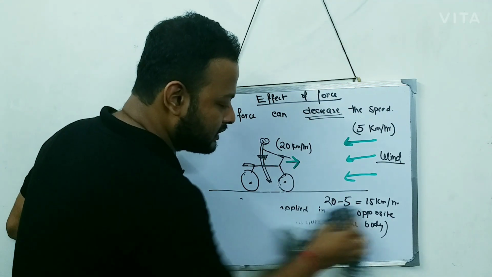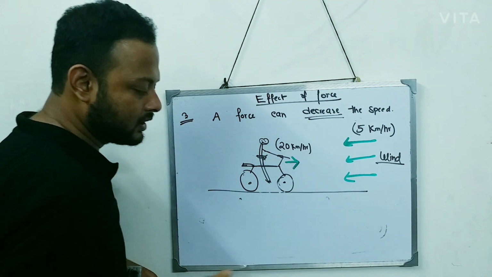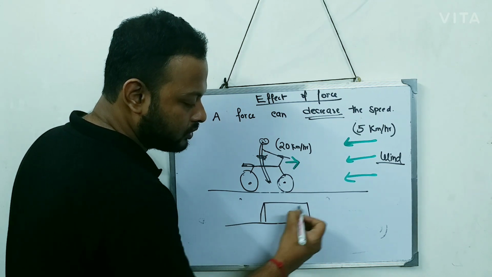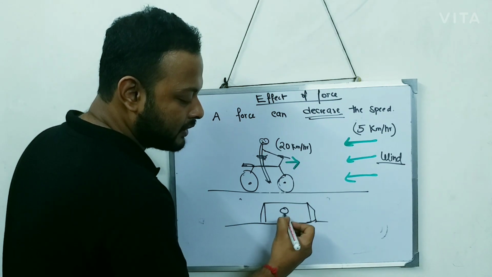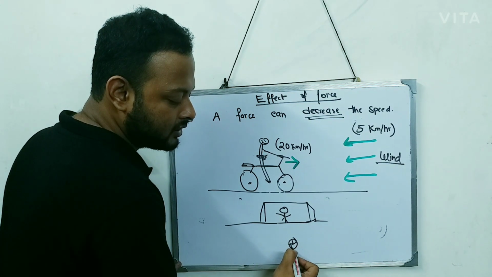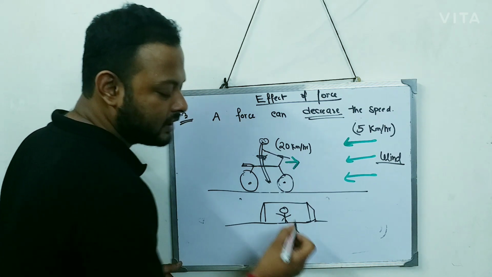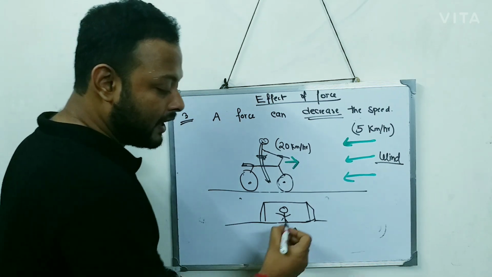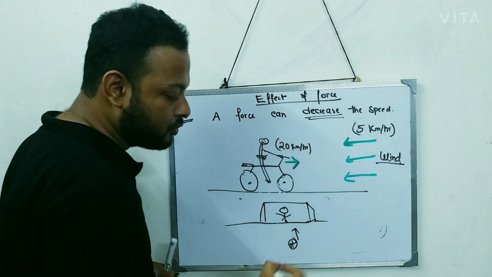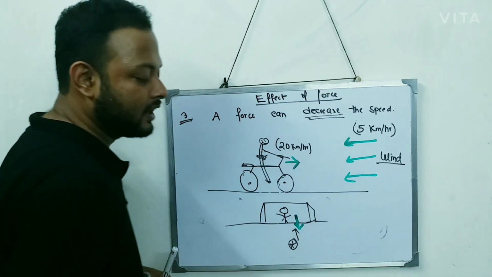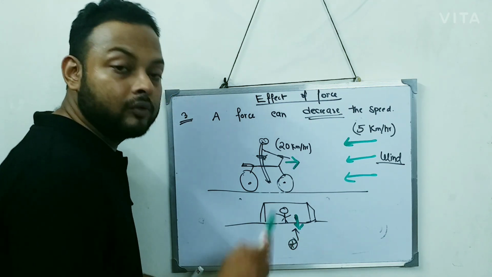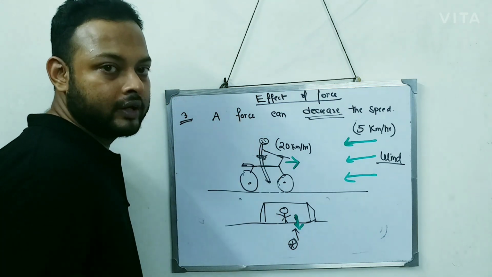See, try to understand. I'll draw an example to make you understand. This is the goal post, and here is my goalkeeper, and the ball is coming. This is the football which is coming in this direction. Now the goalkeeper applies the force in which direction? The goalkeeper has to apply the force in the opposite direction, in this direction. So then only the speed of this football will decrease and the ball will not go inside the nets.